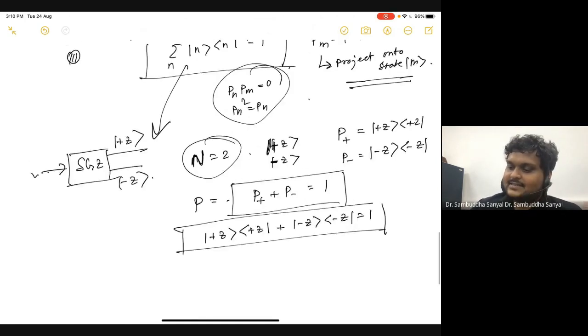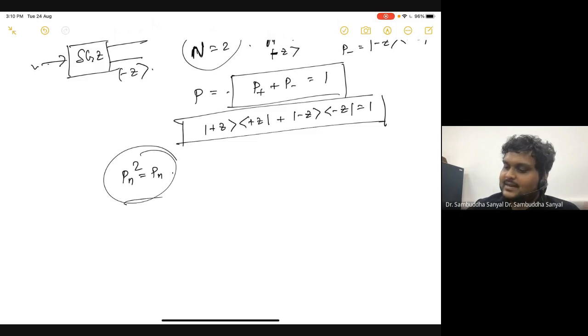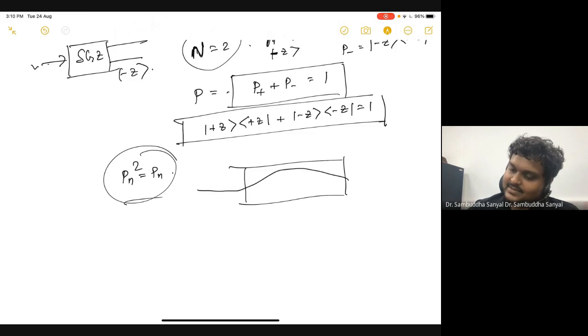Now let's try to prove these arguments pictorially, without algebra first, and then with algebra. What does it mean to say Pn squared equals Pn? Let me first argue what it means to do nothing. Doing nothing is this modified Stern-Gerlach, where you split the beam and join it back.